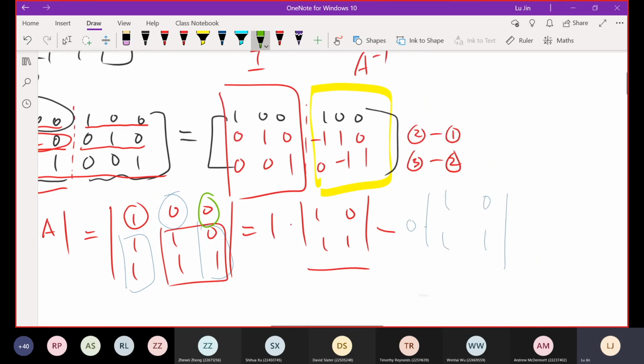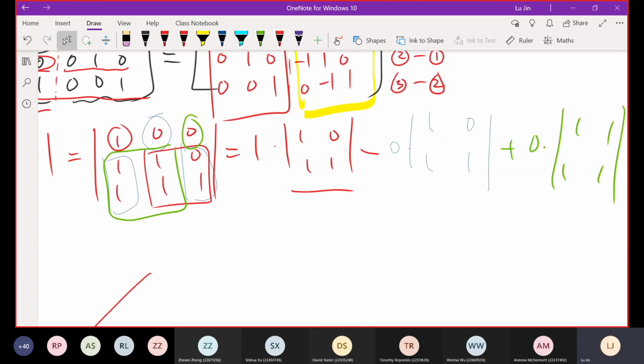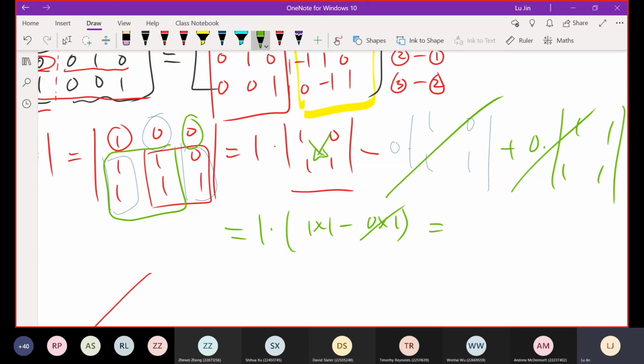The third element, plus 0, multiplied by this small square, 1, 1, 1, 1. And then 0 by anything is 0. That's equal to 1 multiplied by 1 by 1, minus 0 by 1. So this is 0. 1 by 1 is 1. So the result is 1. Okay, so this is a determinant calculation.